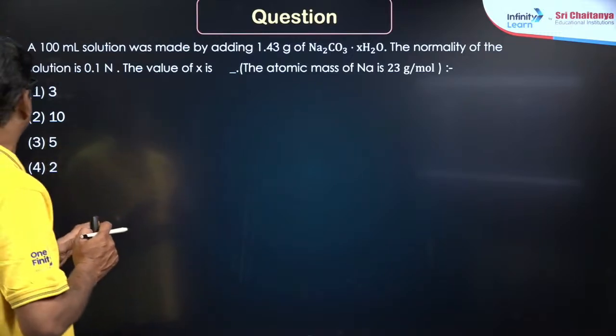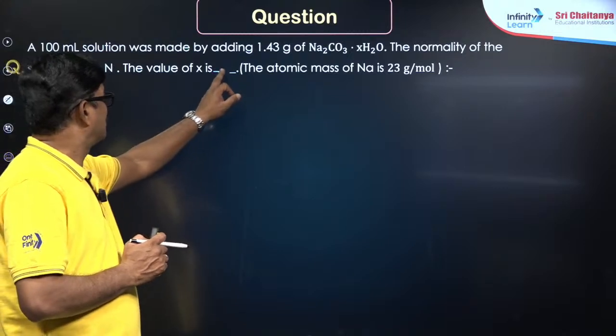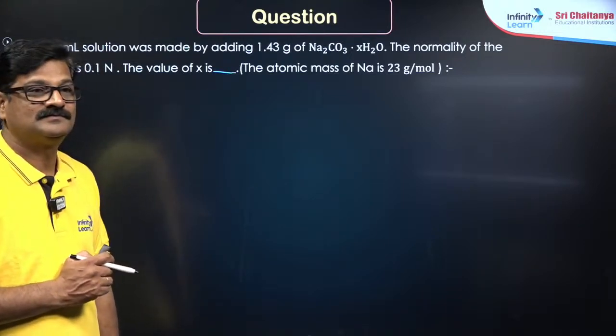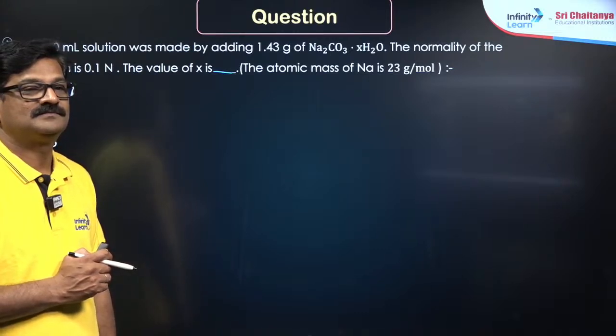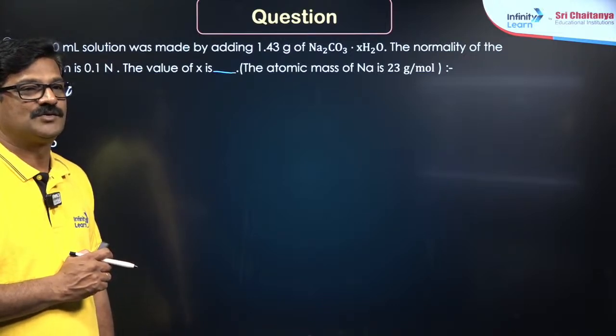The normality of the solution is 0.1 normal. The value of x is. So students, come on.